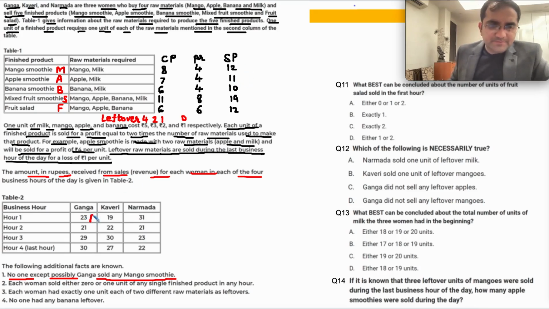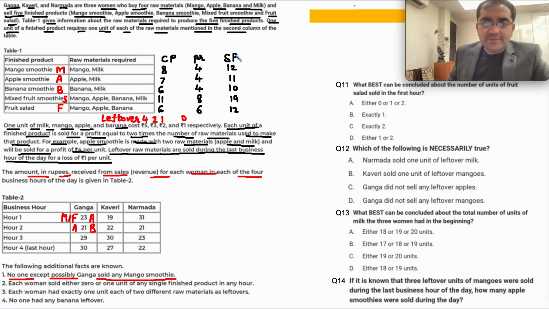Apple smoothie. How will 12 come? Either M mango smoothie or fruit salad. So M or F. M or F. Okay. How will 21 come? 11 plus 10 is the only possibility. That's A and B.